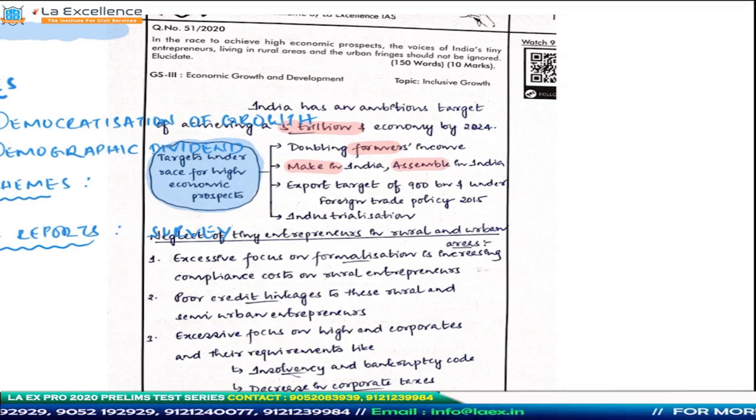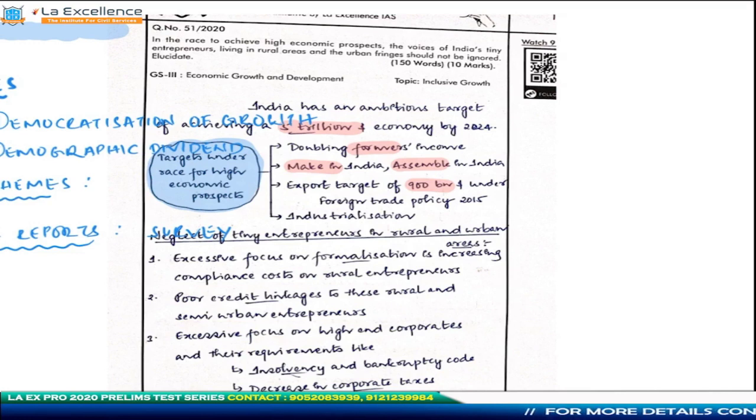And in addition to this, with respect to industrialization and manufacturing, he's talking about make in India, assemble in India, and industrialization. Assemble in India is basically a new term that has come up, and you have to keep this in mind because this has been talked about in a recent economic survey, and we've also discussed a question on this under the Kalam's program itself. Anyway, we will move forward and we will see what else he has written.